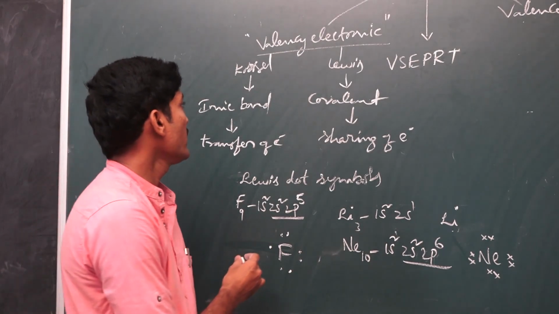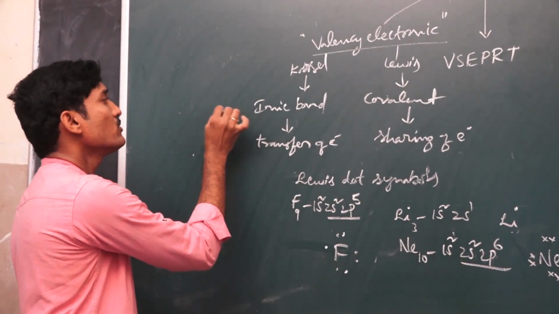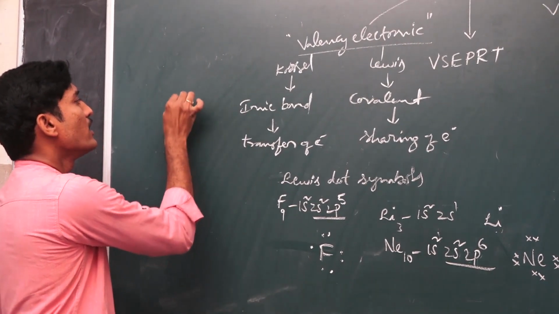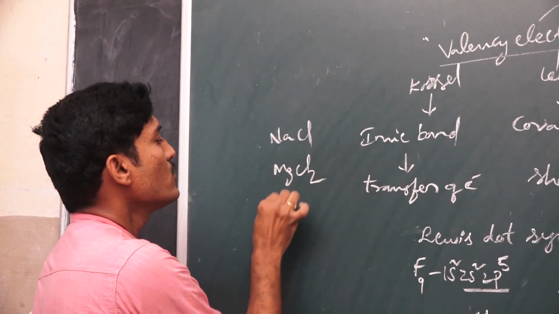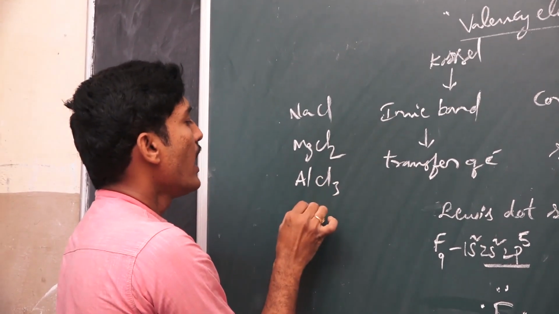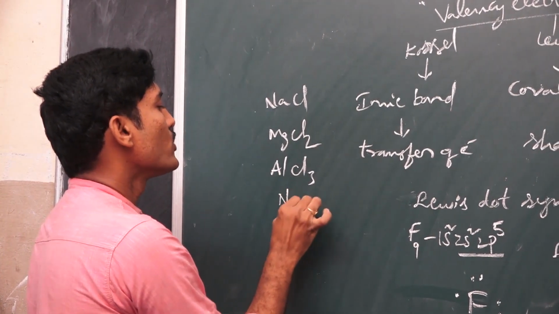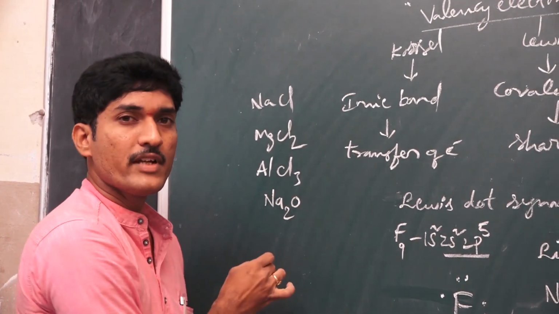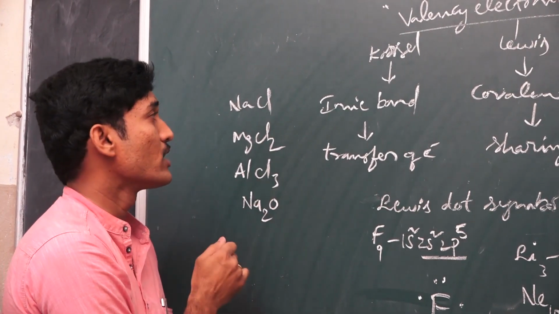Okay. Next, there are different ionic compounds. For example, ionic compounds are NaCl, sodium chloride, magnesium chloride MgCl2, aluminum chloride AlCl3, calcium chloride, and also sodium oxide Na2O. These are the different examples given in your textbook, and they are important from the examination point of view also.